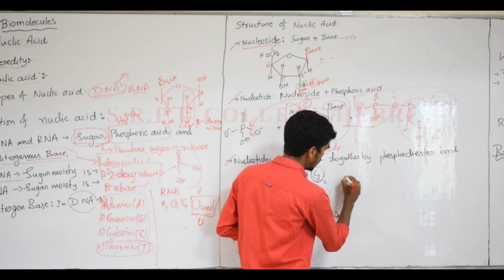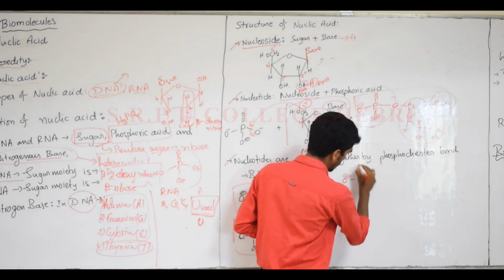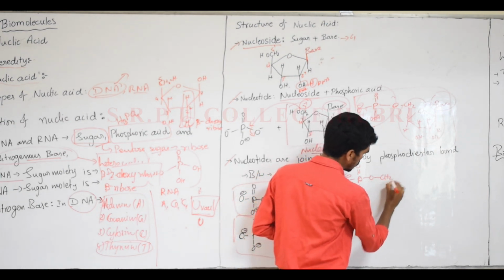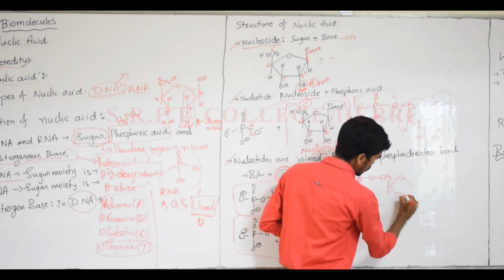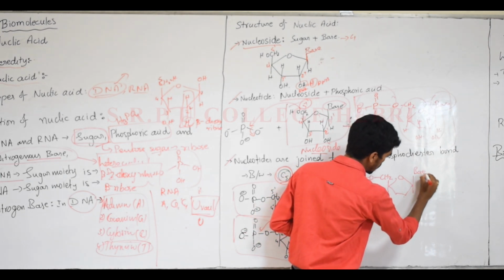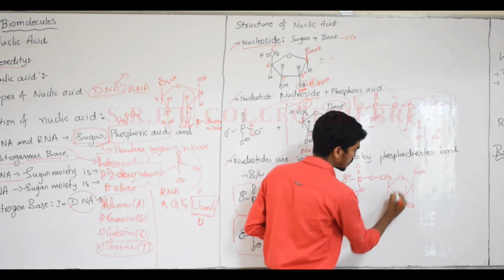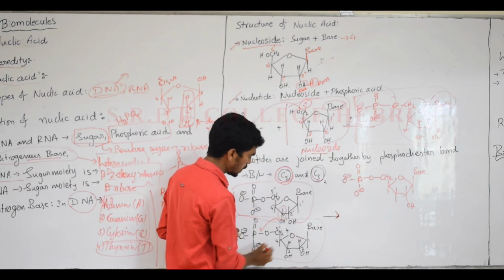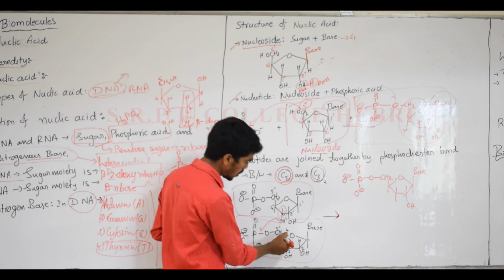So here write P double bond O minus, CH2, O. Here the base is present as it is. Here OH is present, and the new bond is formed between carbon 3 and the phosphoric acid at carbon 5.